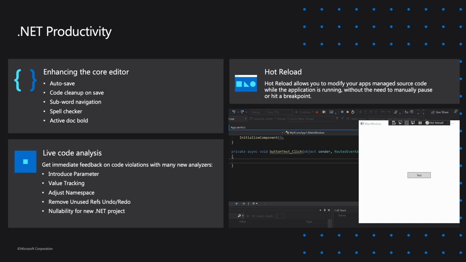And as we've continued to iterate on Visual Studio 2022 over the last year, we've also introduced native support for C# 11 with refactoring for functionality like raw string literals.